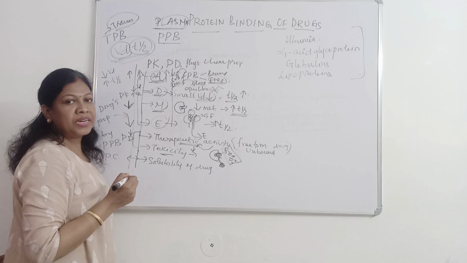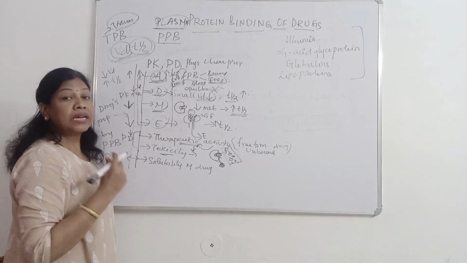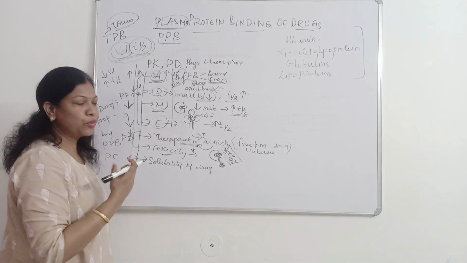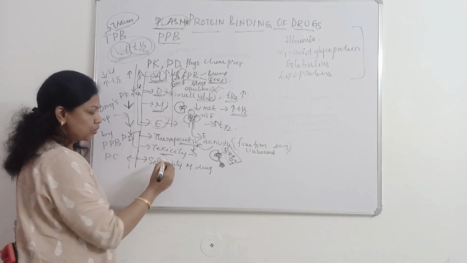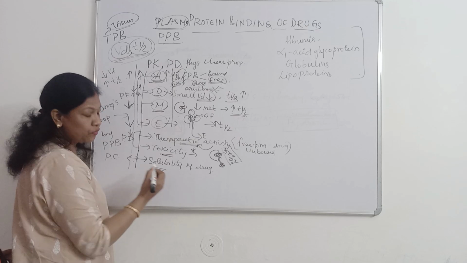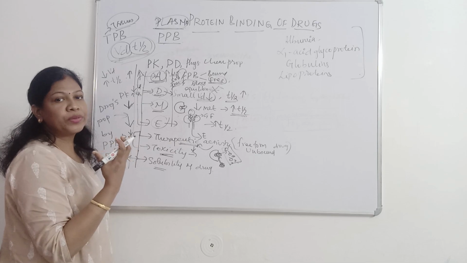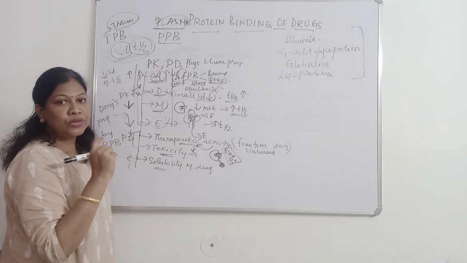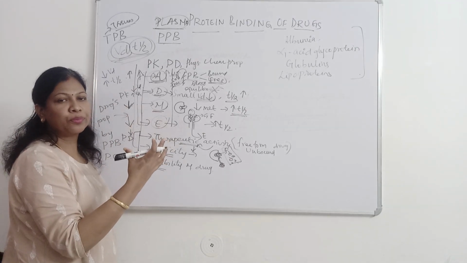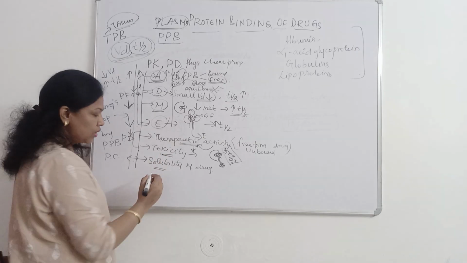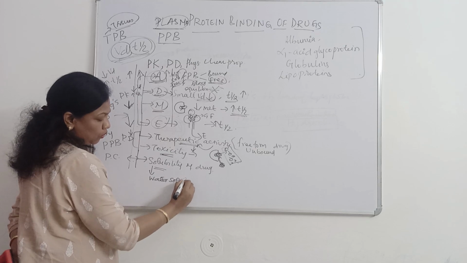Mainly if the drug has a small volume of distribution, a rapid onset of action, or high protein binding, and has competitive inhibition or displacement interaction, it leads to toxicity. Now what about the physicochemical property of the drug, that is, the solubility of the drug? The drug will also become hydrophilic. Already I said protein is hydrophilic in nature. So once the drug binds with this hydrophilic protein, it also becomes hydrophilic, so the drug will become water soluble when it is in bound form.